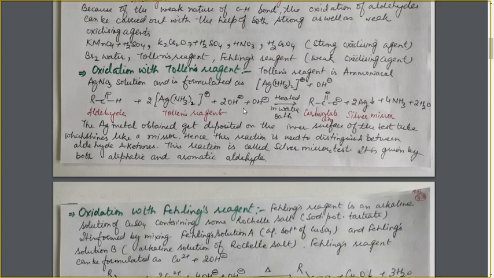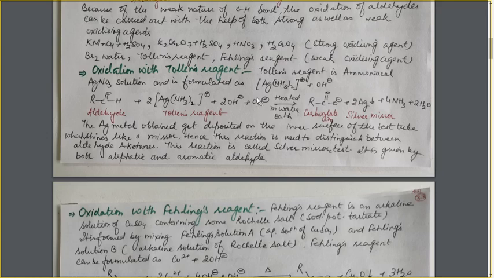So what are these ions? Here, I have formulated the Tollens reagent as Ag(NH3)2 positive plus OH negative. So there are 2 units, so I have taken 2 OH negative along with it. One more OH negative ion is taken. Why? Because